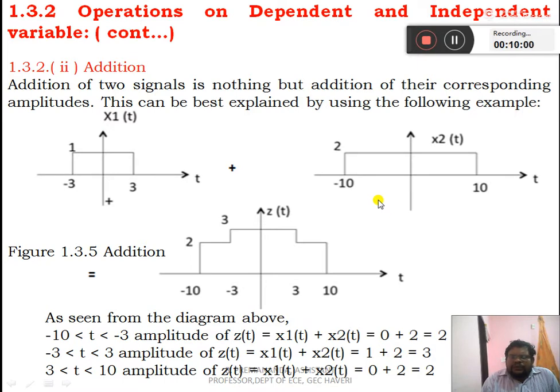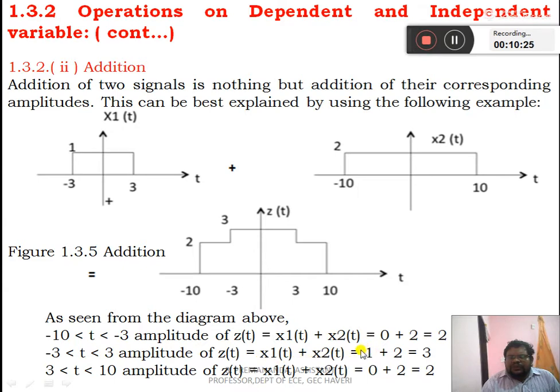So for the duration of minus 10 to minus 3, they will have the amplitude of 2. The same thing is on this side, plus 3 to plus 10. For the duration of minus 3 to plus 3, x1 of t is 1, whereas x2 of t is 2, so the amplitude is 3. For this duration you get 3. That is shown here. Conceptually it has been explained.